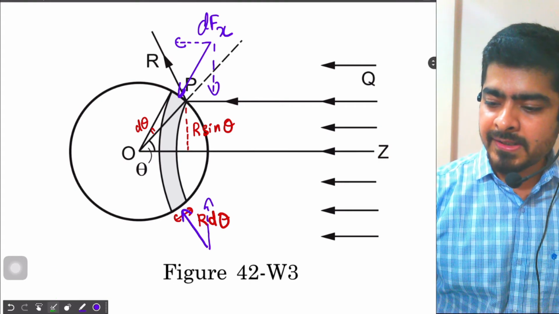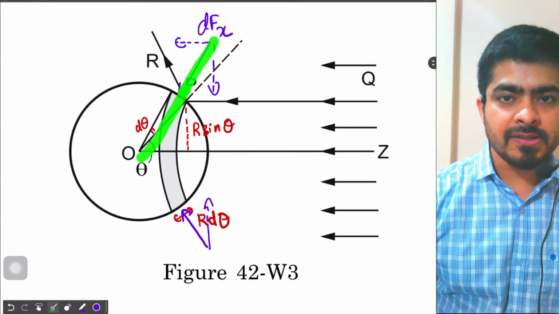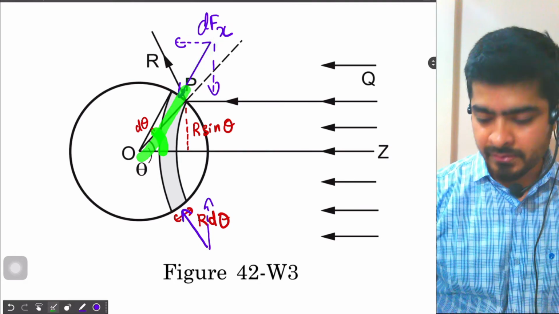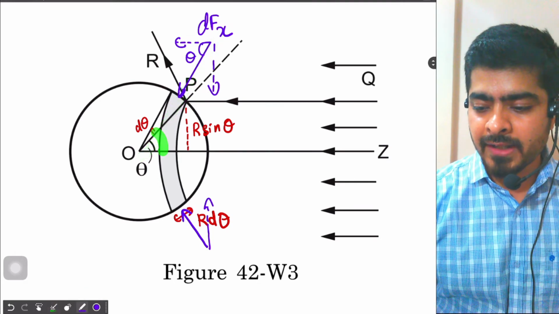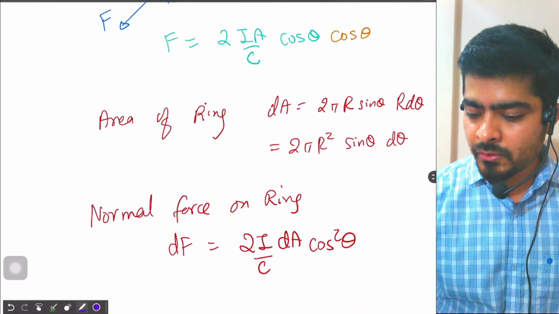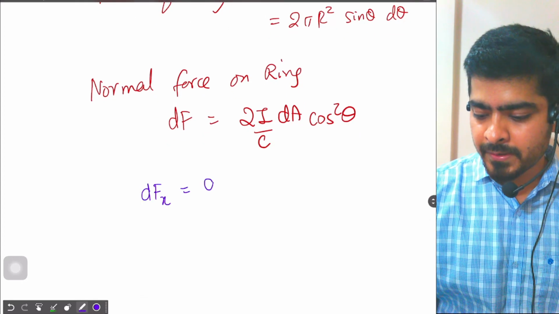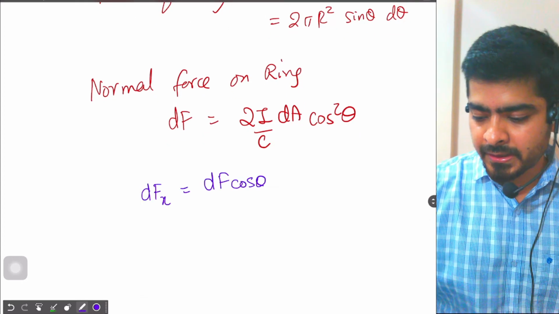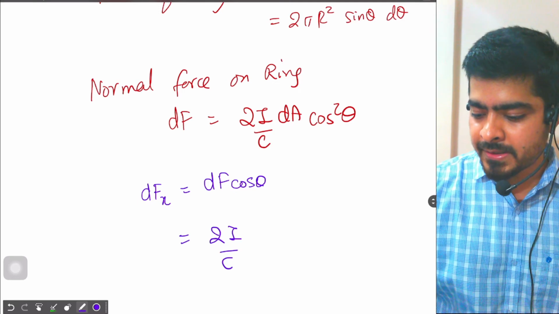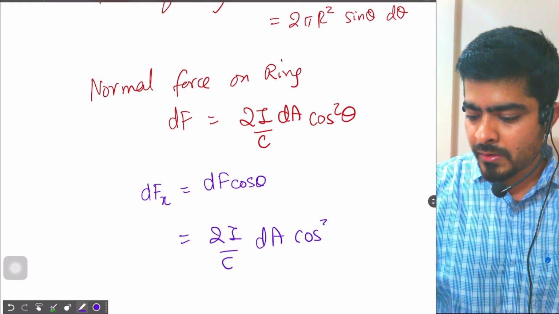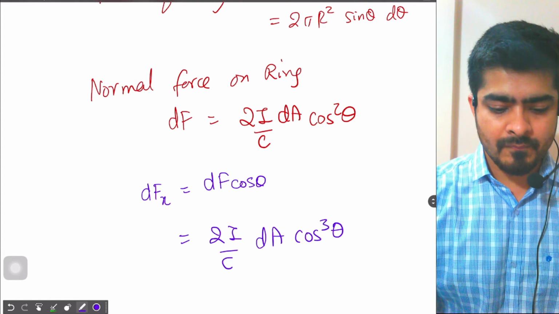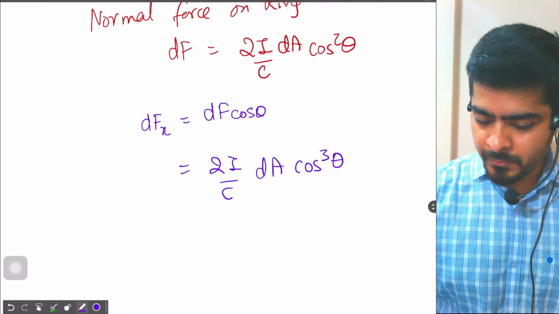Since this force is acting along this radius, and the radius is making angle theta with the horizontal, here also we get angle theta with the horizontal. So the horizontal force that we have, dFx, will be dF cos theta. So that will be equal to 2i by c dA cos cube theta. Now we put the value of dA.